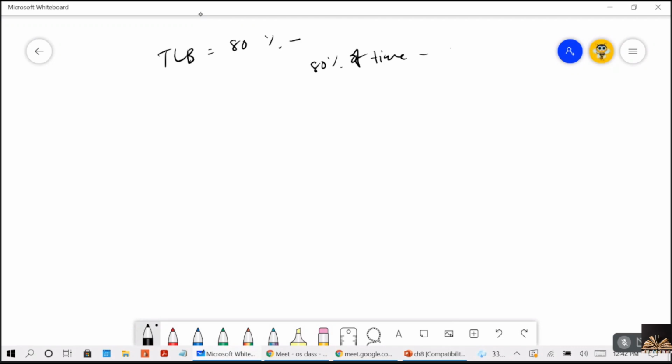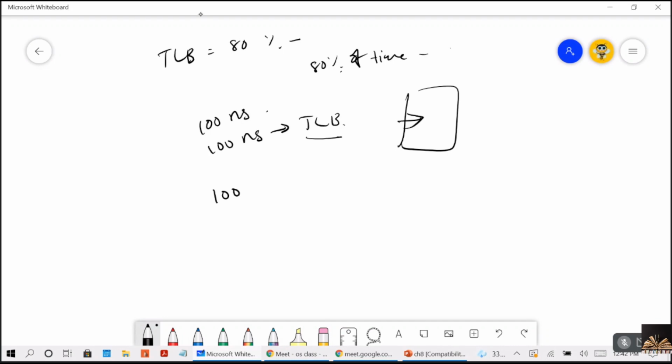To access a memory location, if it takes 100 nanoseconds, it takes the same 100 nanoseconds if the page is in the TLB. But if it is not in the TLB, it takes 100 nanoseconds for the page table plus 100 nanoseconds for fetching the instruction, so total 200 nanoseconds.